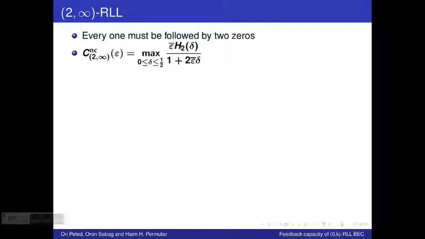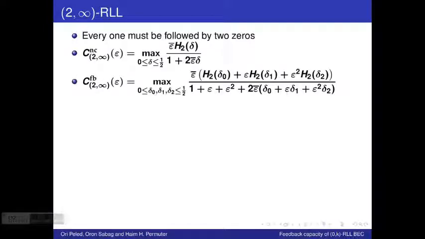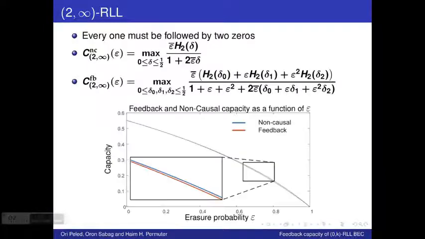A graph of these two expressions as a function of epsilon shows us that the non-causal capacity for this input constraint is strictly larger than the feedback capacity. So this example shows us that we cannot always hope to find a tight upper bound for the feedback capacity simply by considering the non-causal capacity. So we must have a different approach for these types of constraints.